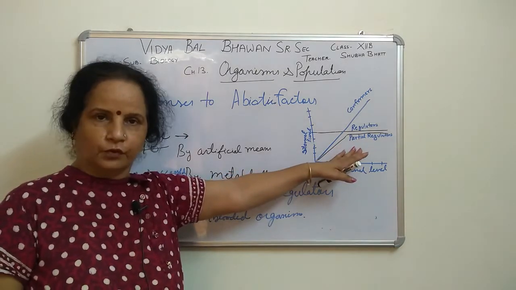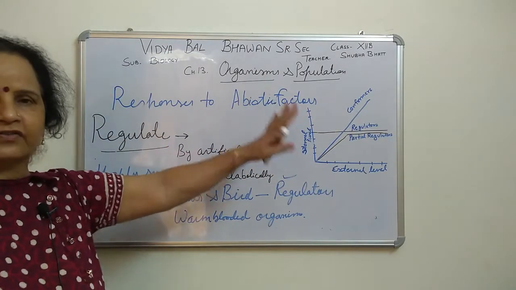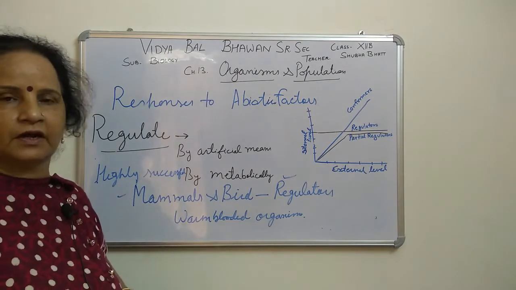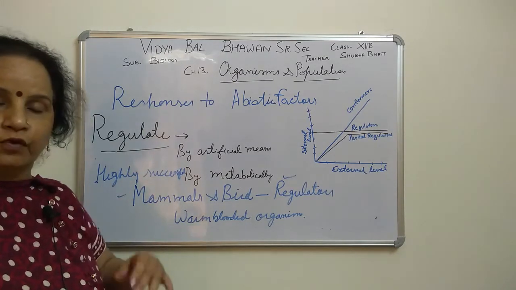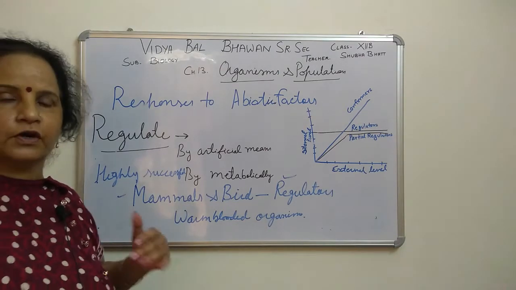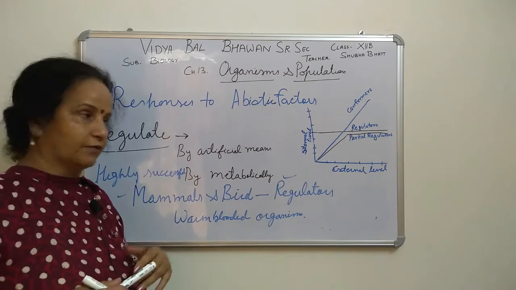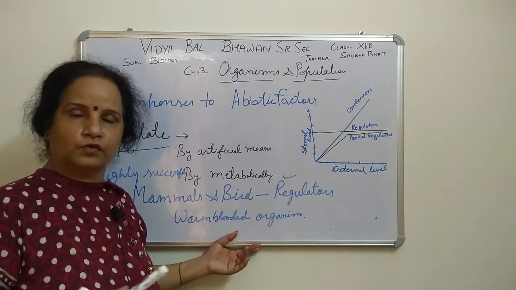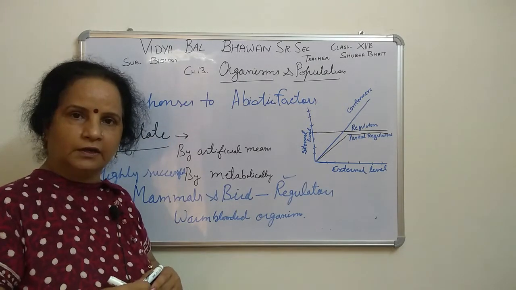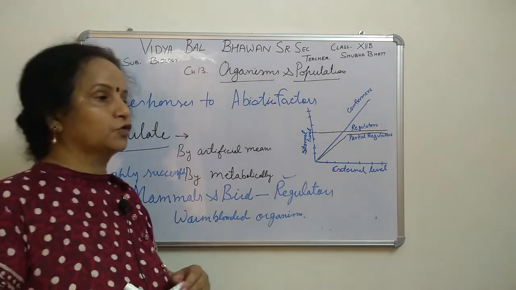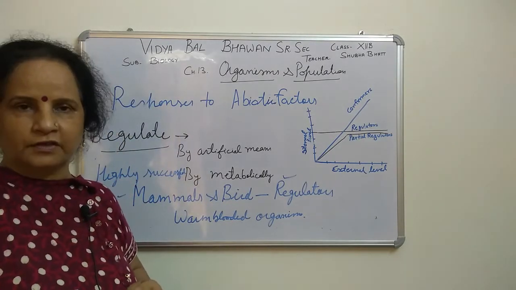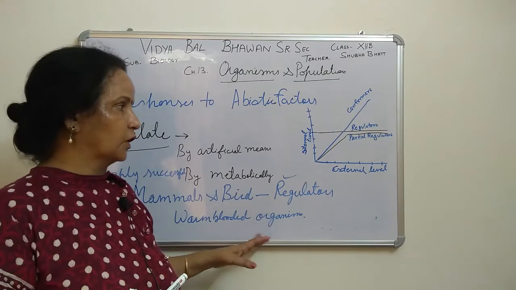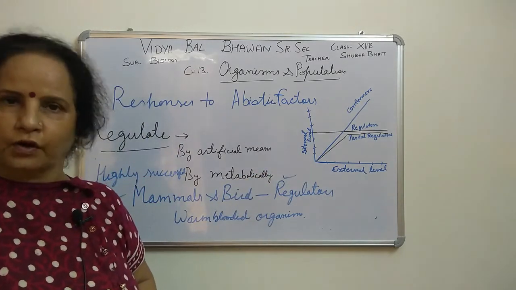Regulators are successful because they can survive in very stressful conditions. For example, when we are used to a constant temperature, a very high temperature nowadays is a stressful condition for us, and we have to maintain our temperature. Similarly in winter, you use woolen clothes and woolen sweaters, and you eat hot food, and the aim is to maintain body temperature. So regulators are the most successful organisms, right?